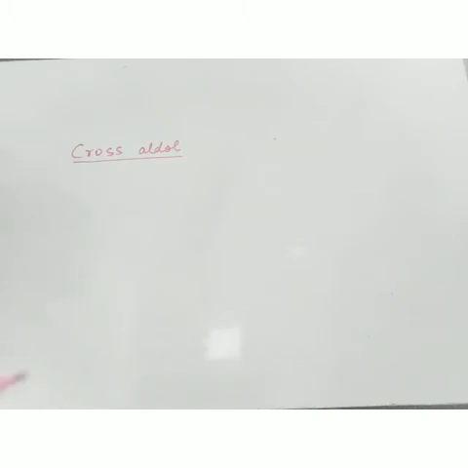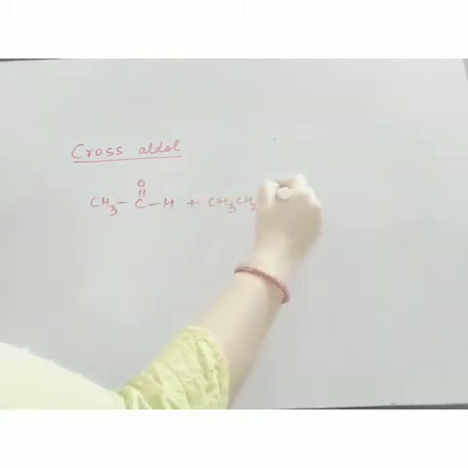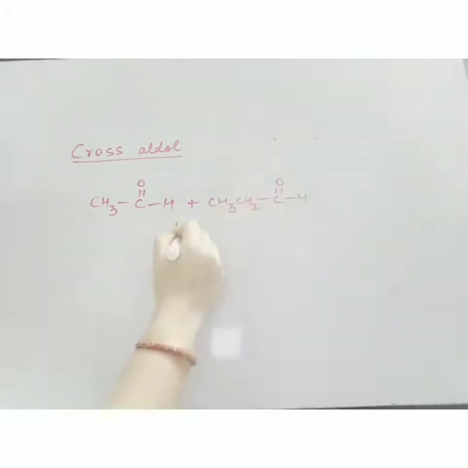Two different aldehydes you can take, two different ketones you can take, one aldehyde and one ketone you can take. Also you can take one compound which gives aldol condensation and another compound which does not give. So we'll take the examples one by one. Suppose I am taking this aldehyde, a 2 carbon aldehyde, and this 3 carbon aldehyde. Cross aldol of two different aldehydes.